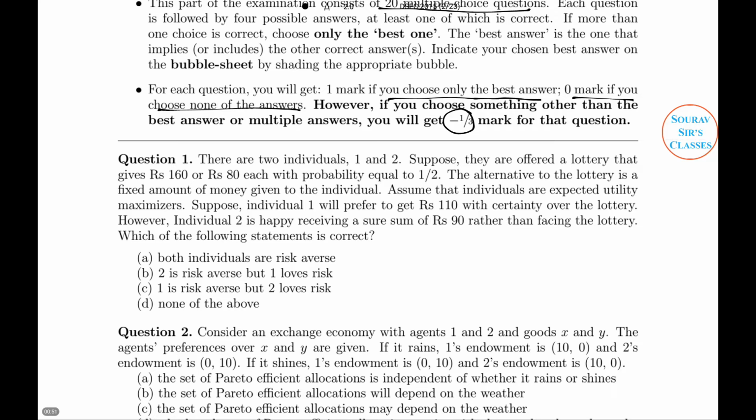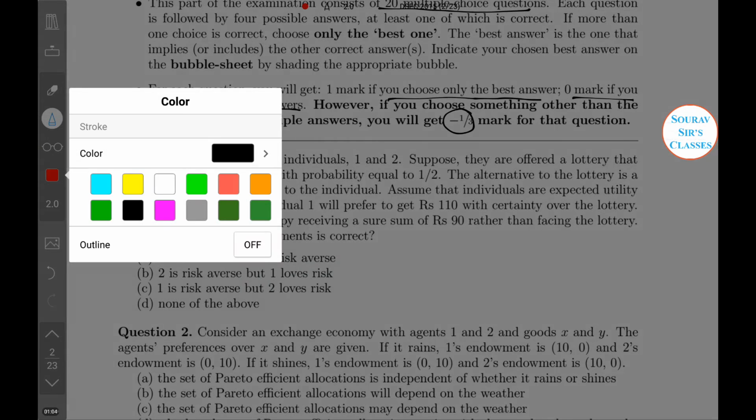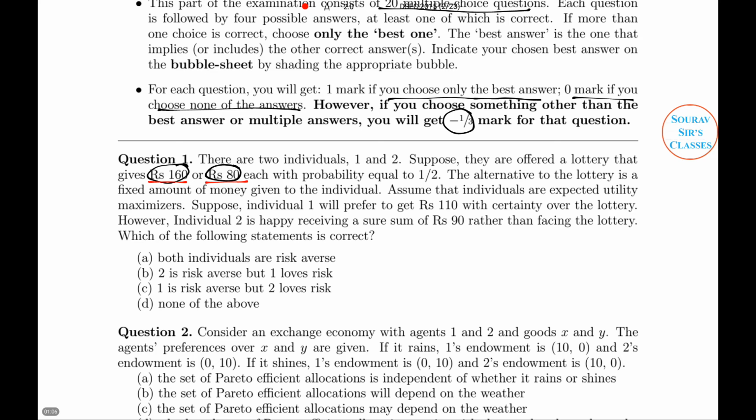Now coming to the solution part. There are two individuals, 1 and 2. Suppose they are offered a lottery that gives 160 and 80, with a probability of each half. So lottery 160 having probability, I will obviously go for 160. The alternative to the lottery is a fixed amount of money given to the individual.